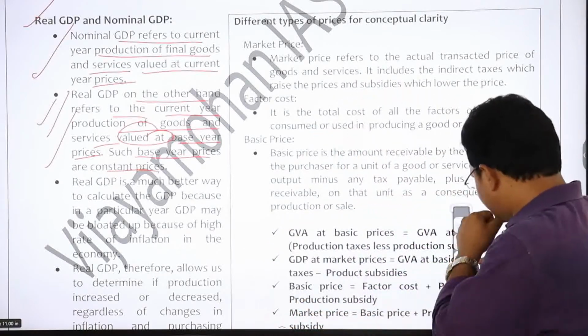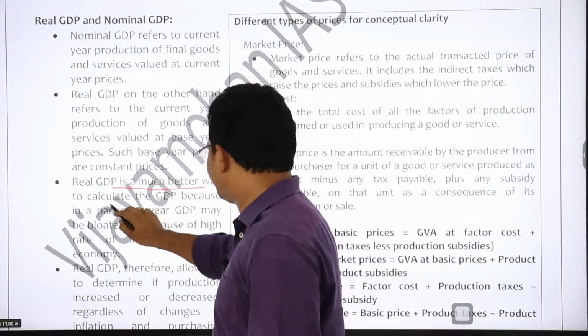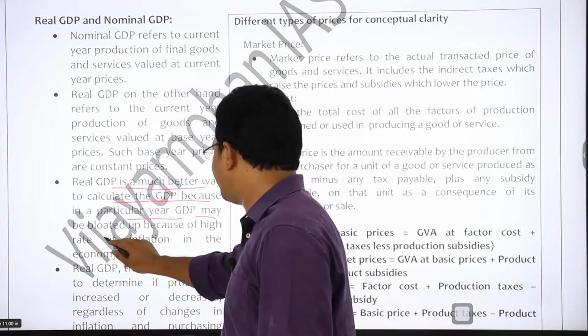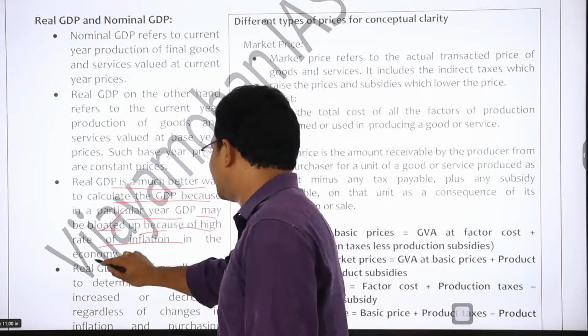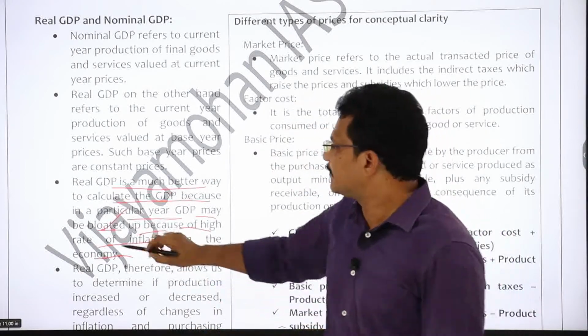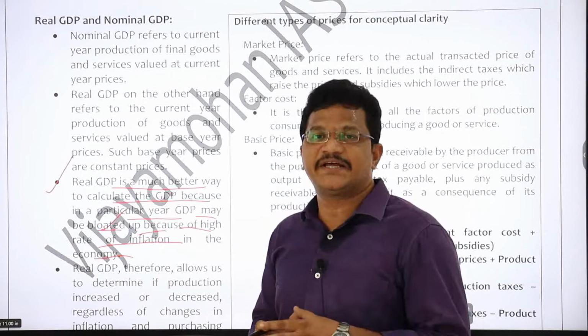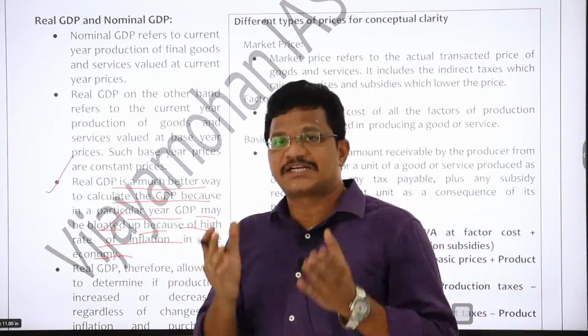Basically, real GDP is a much better way to calculate GDP, because in a particular year GDP may be bloated up because of a high rate of inflation in the economy. For example, real GDP is a much better indicator for the evaluation of GDP, to get the correct picture of the economy.